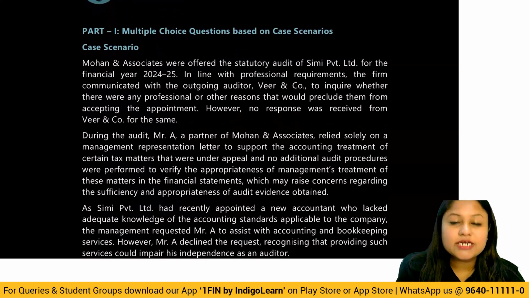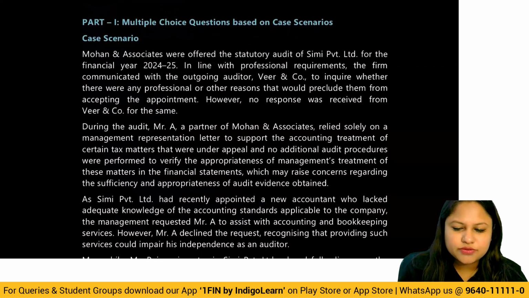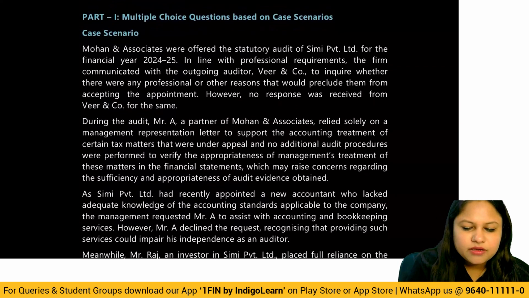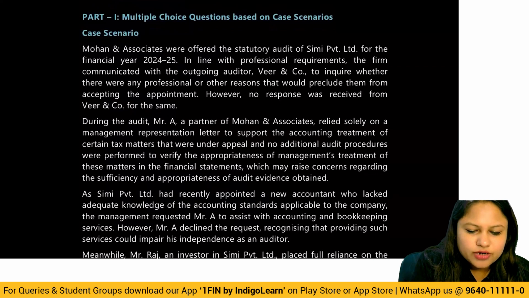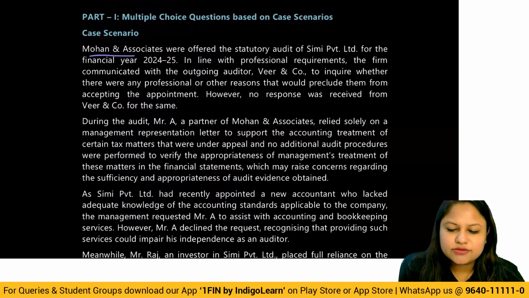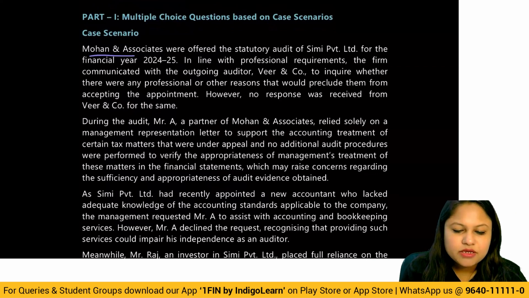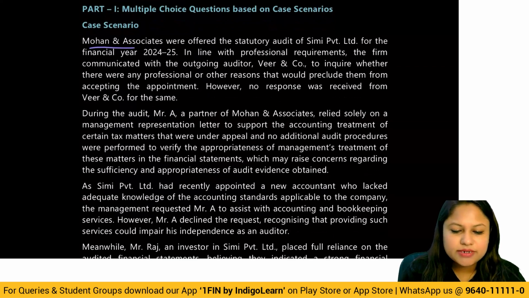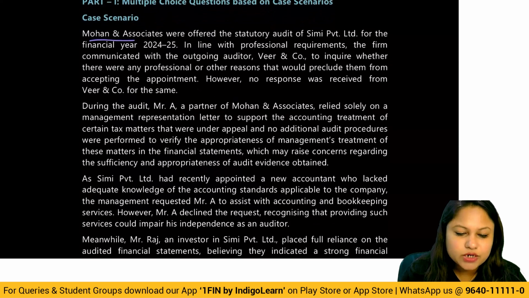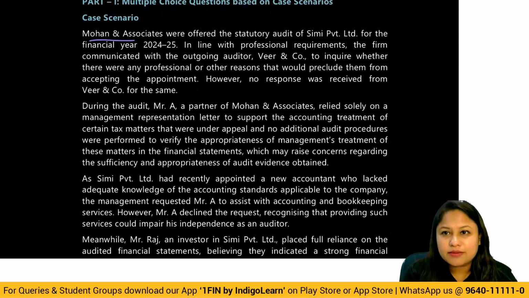The first is multiple choice questions on a case scenario basis. So it is: Mohan and Associates were offered the statutory audit of Semi Private Limited for the financial year 24-25. In line with professional requirement, the firm communicated with the outgoing auditor, Veer and Company, to inquire whether there was any professional or other reason that would preclude them from accepting the appointment. So there has been an outgoing auditor and a new auditor coming in.